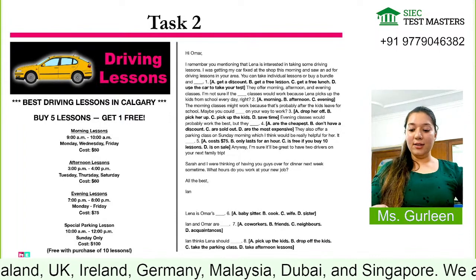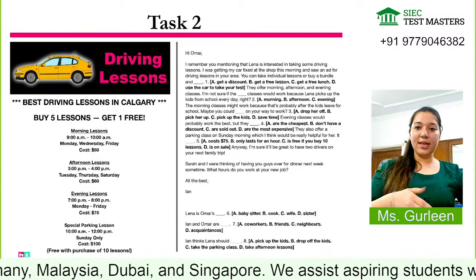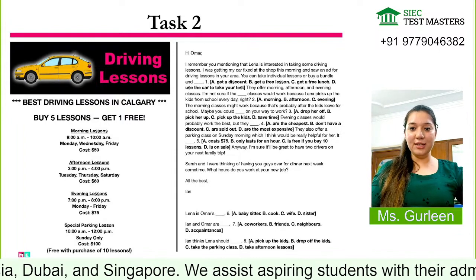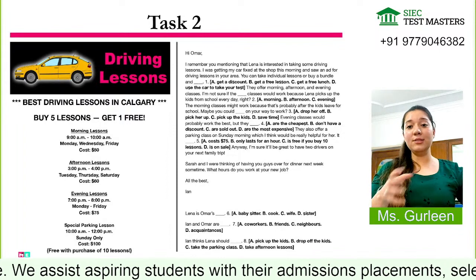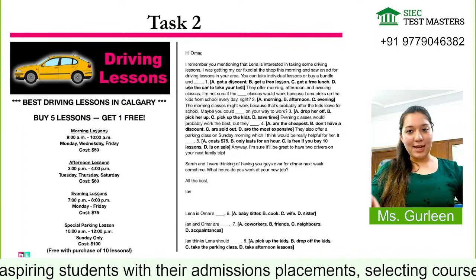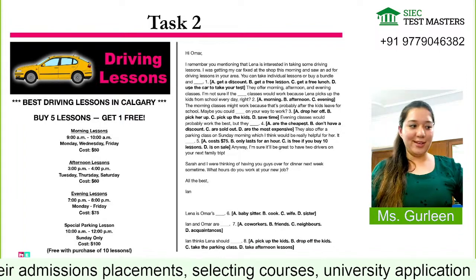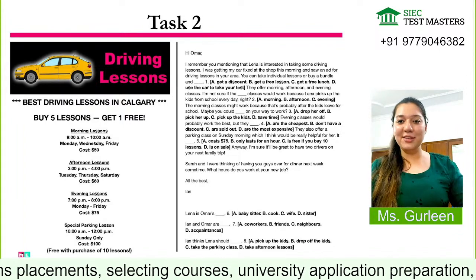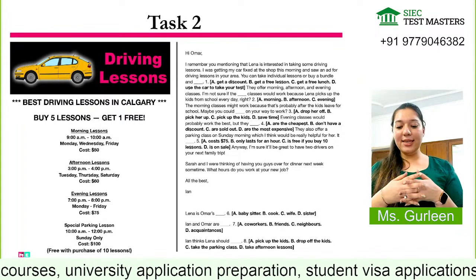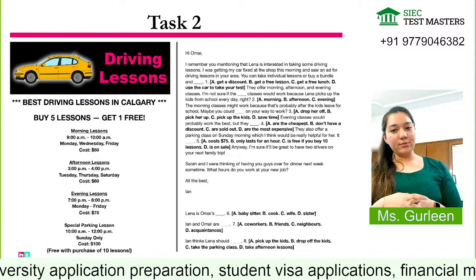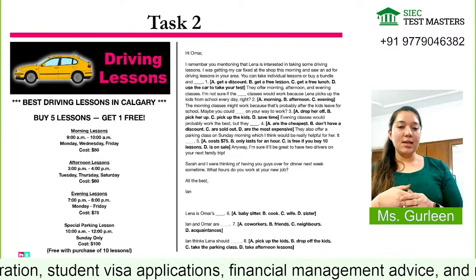When I read that, okay, you have to buy a bundle, and on buying a bundle they have already said that you are going to get a free class. So simply without even seeing the options, without even seeing the ad, I am able to understand that my option is B, right? Okay, I hope I'm not running fast. Everyone is able to understand, right? Great. So it is get a free lesson. This is how you need to find out the answer.